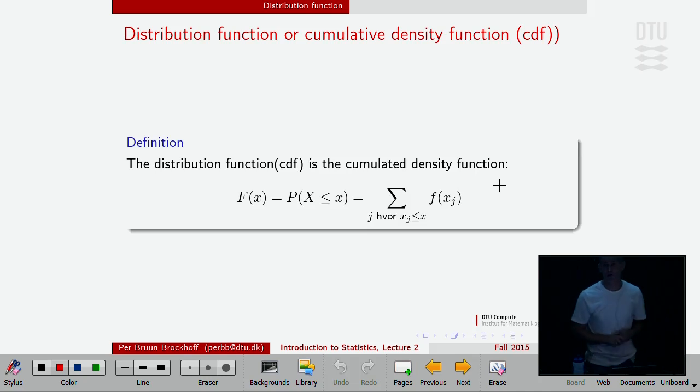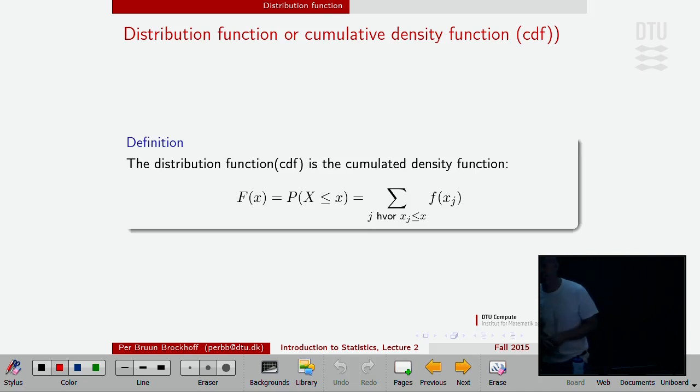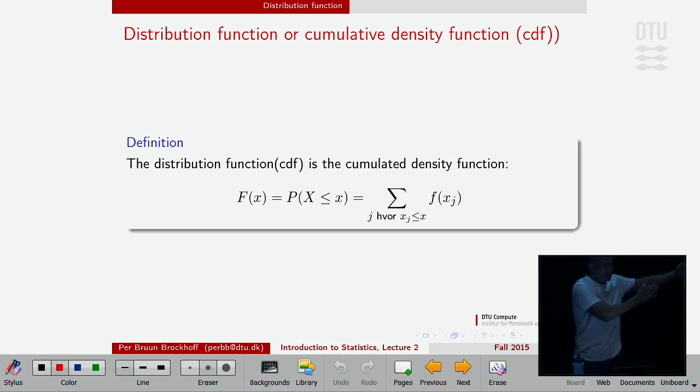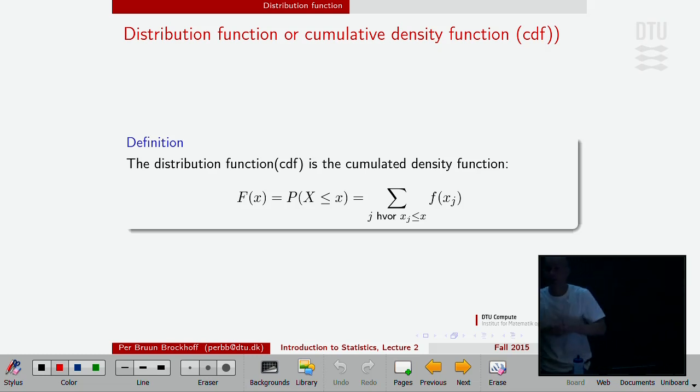The distribution function is defined by the density function in that it accumulates probabilities up to and including what you plug into it. So it's a kind of cumulative probability function from the left side, right? The formal notation is capital F; we use small f for the density, capital F for the distribution function. It's defined as a probability, that's one way of seeing it. It's the probability of going below or equal to 3.